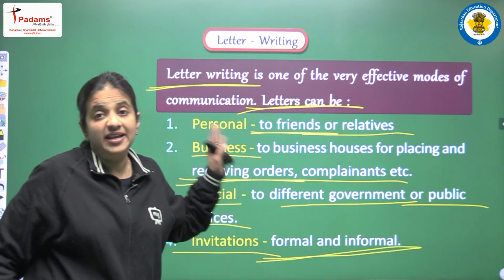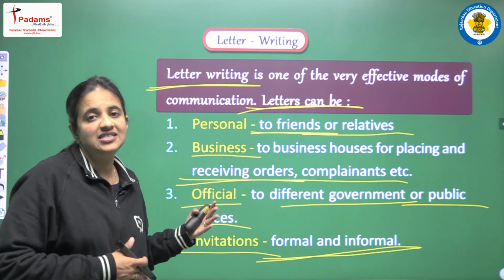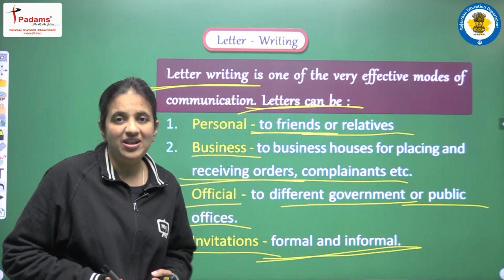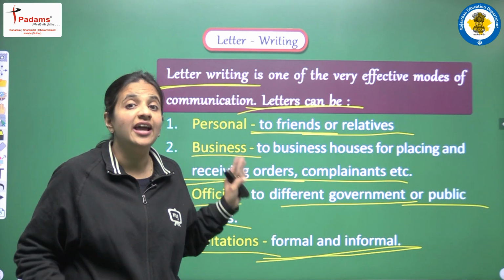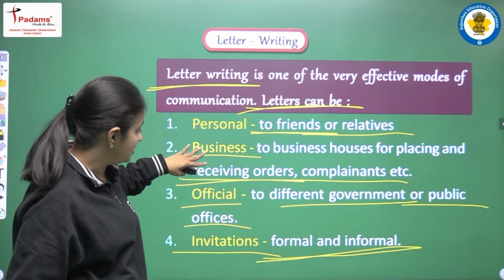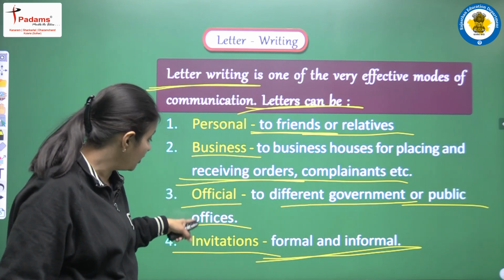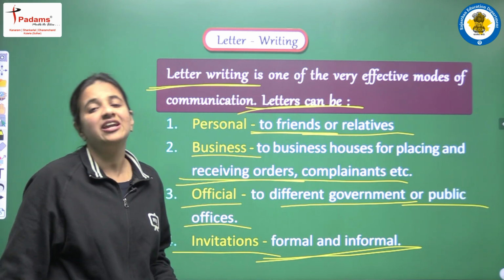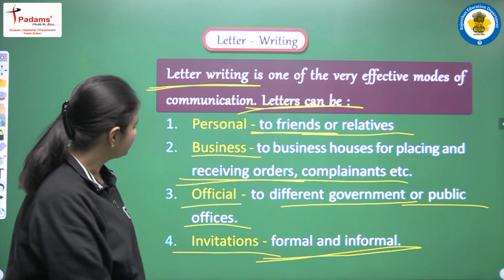So these are the basic categories, we can say the major categories that we have in this topic, that is letter writing. So we have personal letters, business letters, then official letters, and yes, invitations as well.